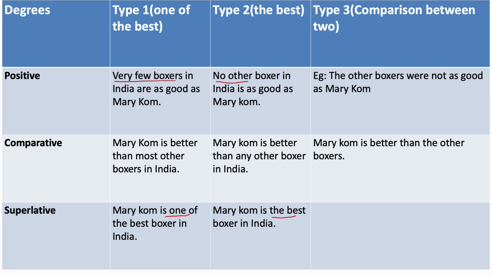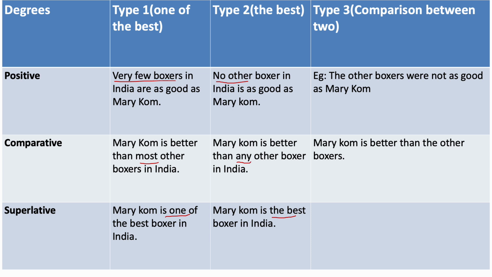Let's look at the comparative degree. When we have the sentence in superlative degree as one of the best boxers, we have to write accordingly in the comparative degree also. Mary Kom is better than most other boxers. We'll use the word most. Again, the second type, when we have the sentence, Mary Kom is the best boxer, that means she is better than any other boxer. So this is how we change the form.